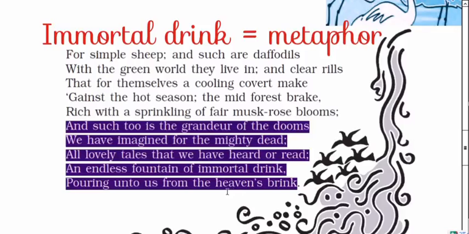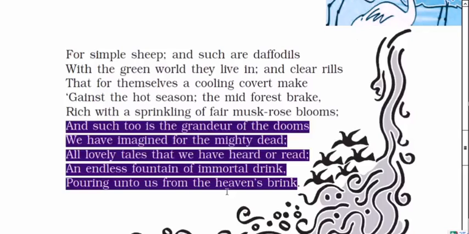So the poet says they are all beautiful things, either the domes or the stories we have heard and read. The beautiful things are the source of immortal drink from heaven. It means that it is not physical, it is spiritual.